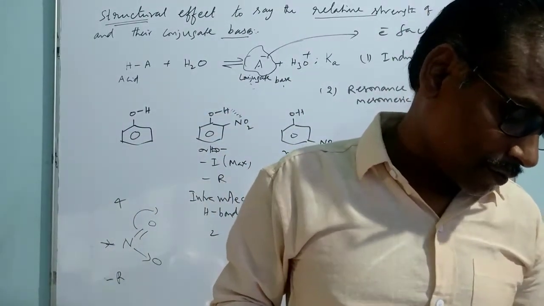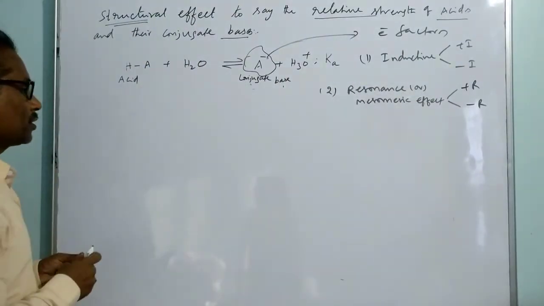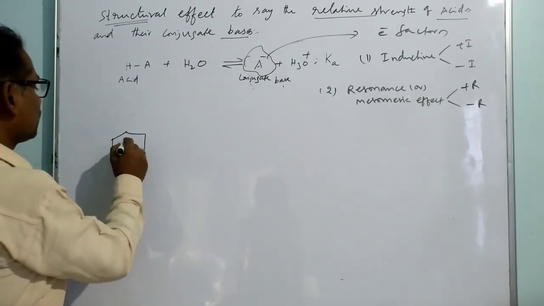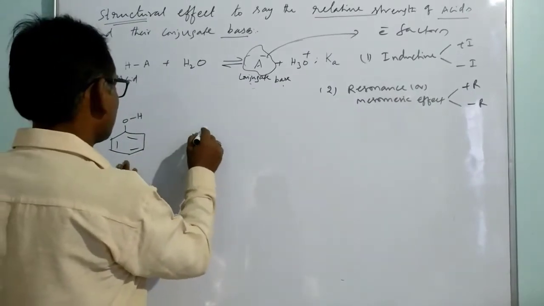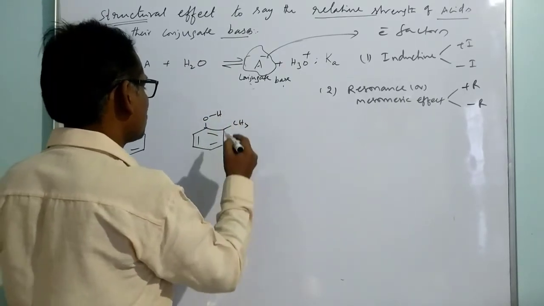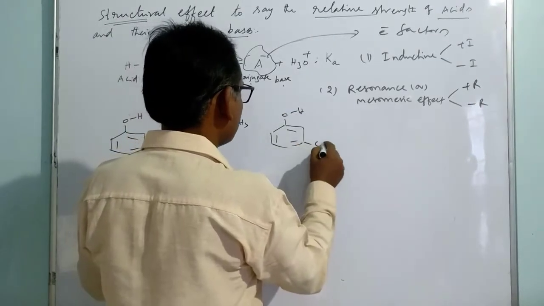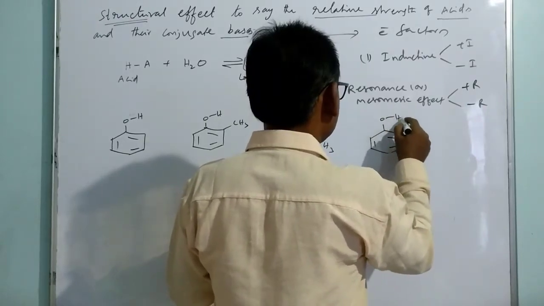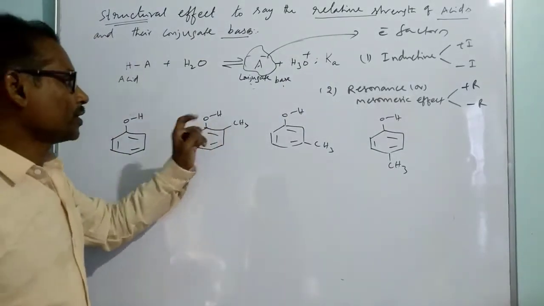Now let us go to substituents. For example, let me consider a situation, a phenol where it is substituted with a methyl group. The phenol is substituted with a methyl group. Methyl group substituted at ortho position. Methyl group substituted at meta position. Methyl group substituted at para position. Like this. So now here is the substitution of the methyl group.